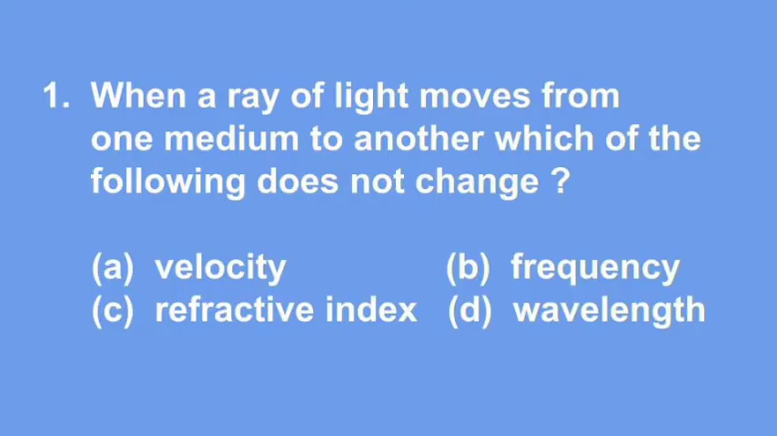When a ray of light moves from one medium to another, which of the following does not change? The options are A. Velocity, B. Frequency, C. Refractive index and D. Wavelength.